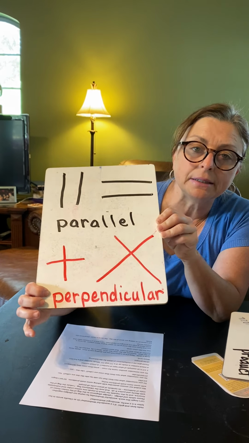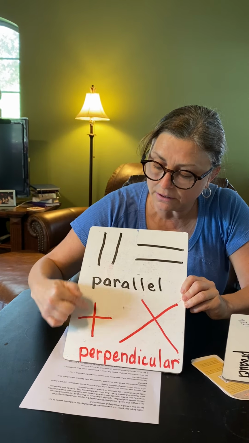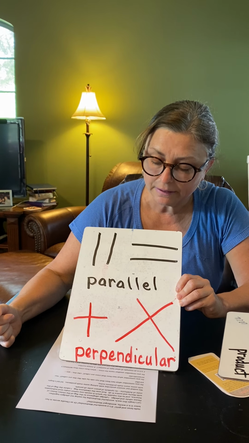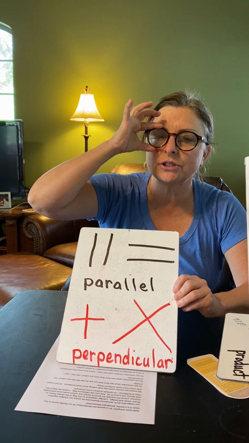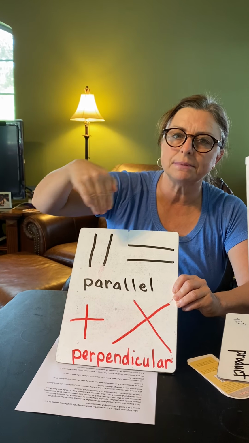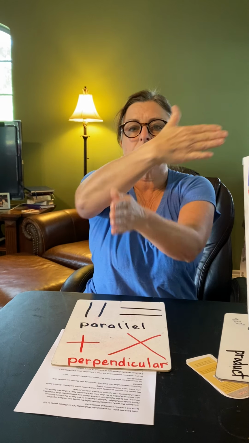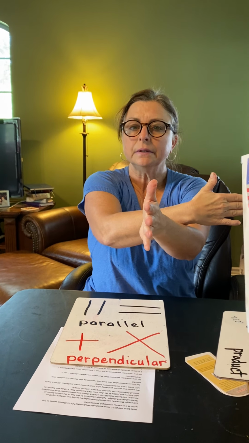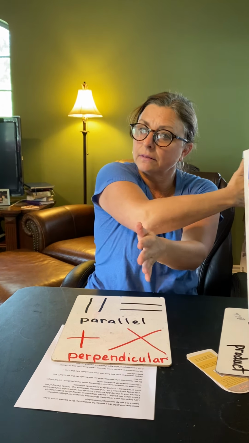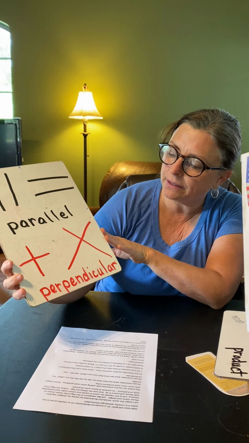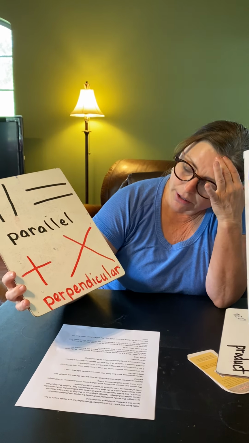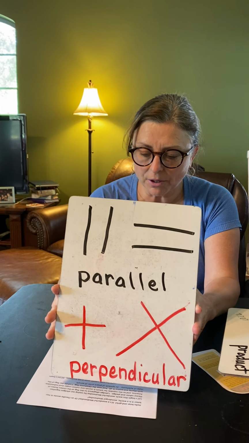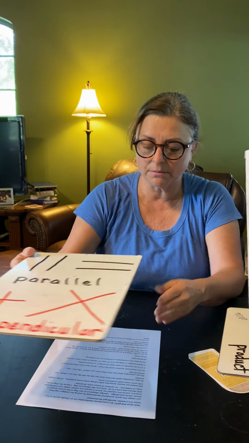The other word, perpendicular, describes lines that do eventually cross. We used the example of an intersection when you pull up to a four-way stop sign. The streets are going to intersect or cross. If cars don't stop, there's going to be a wreck, because those cars are eventually going to run into one another if they don't stop and let one car go at a time. So parallel and perpendicular are two words that we've talked about this week.